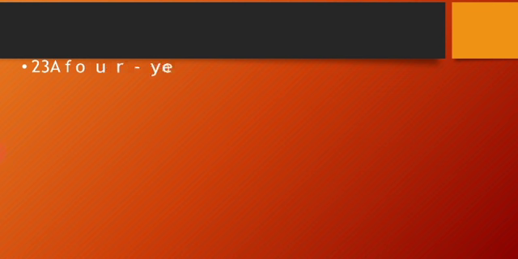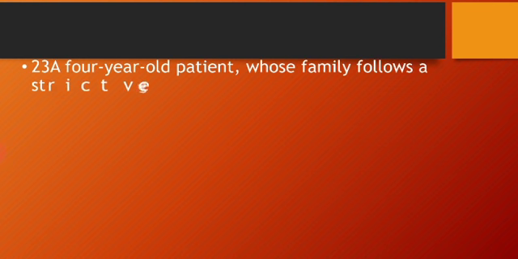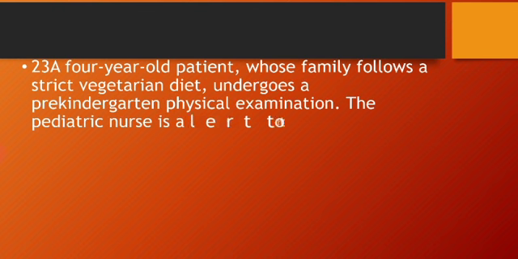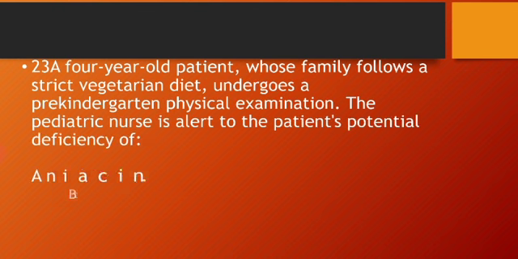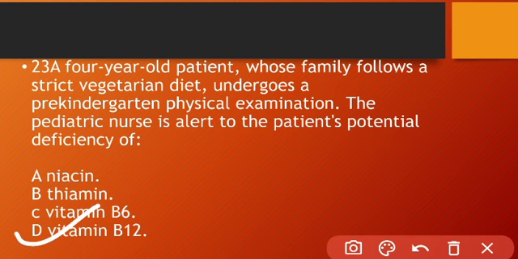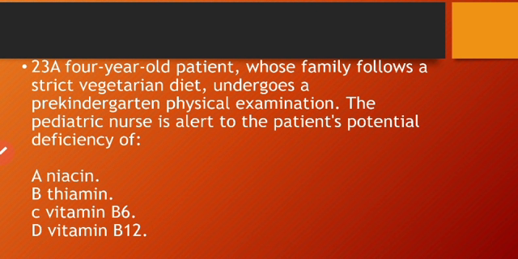Our next question says, a 4-year-old patient whose family follows a strict vegetarian diet undergoes a practice physical examination. The pediatric nurse is alert to the patient's potential deficiency of, our correct answer is vitamin B12, because B12 is naturally found in animal products including fish, meat, poultry and egg. So let's move to the next question.